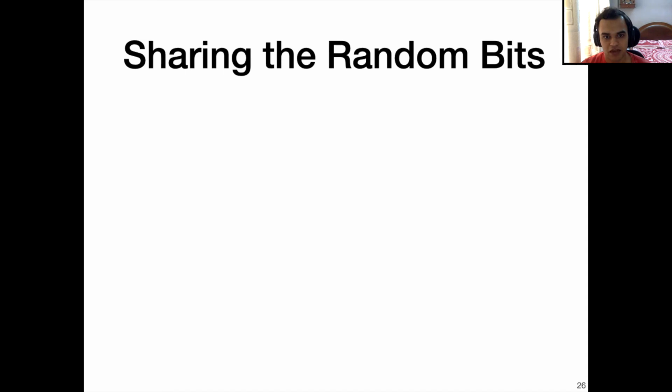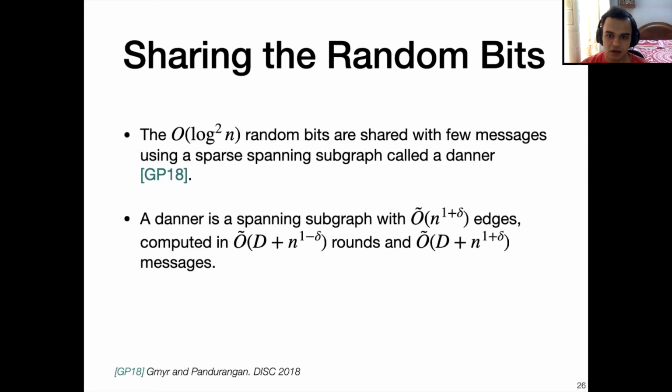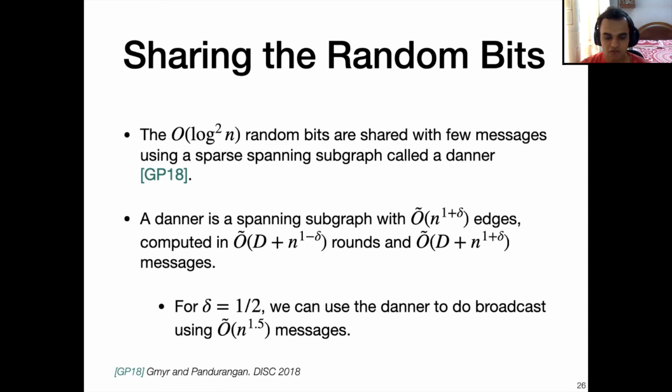Now actually sharing the random bits is done using few messages by using a sparse spanning subgraph called a Danner. A Danner is a spanning subgraph with Õ(n^(1+δ)) edges that can be computed in Õ(D + n^(1-δ)) rounds and Õ(D + n^(1+δ)) messages. This holds for any parameter δ between 0 and 1. If we put δ equals half, we can use the Danner to broadcast the log² n random bits using Õ(n^1.5) messages.